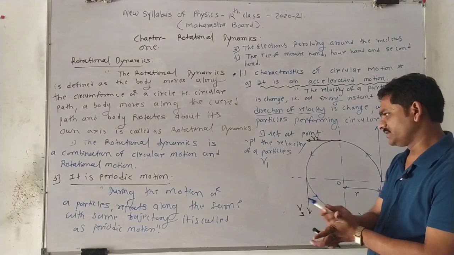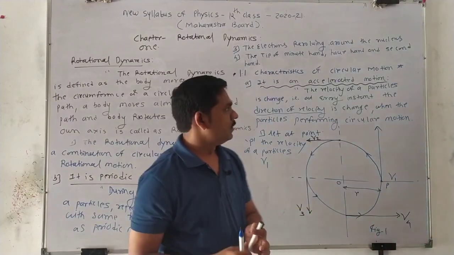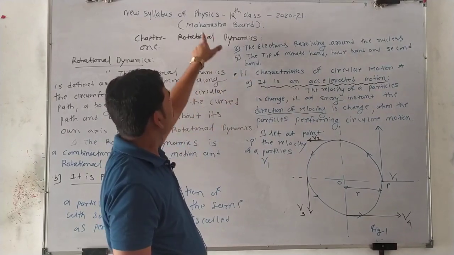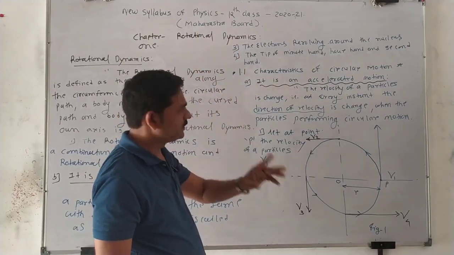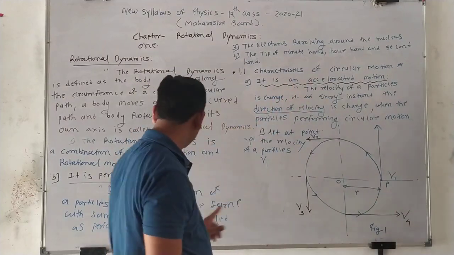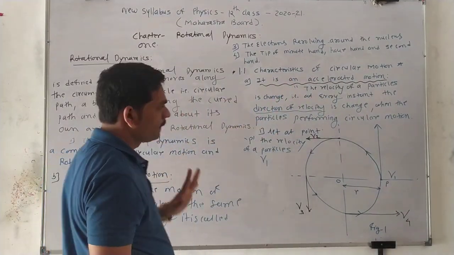Yes or no? Yes. So this is our point 1.1 of the new syllabus, Maharashtra Board Physics. What did we learn? We learned two points: it is an accelerated motion and it is a periodic motion.